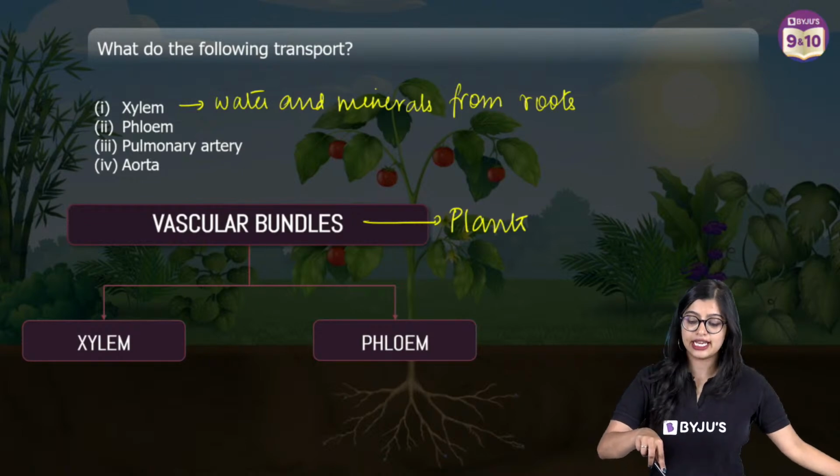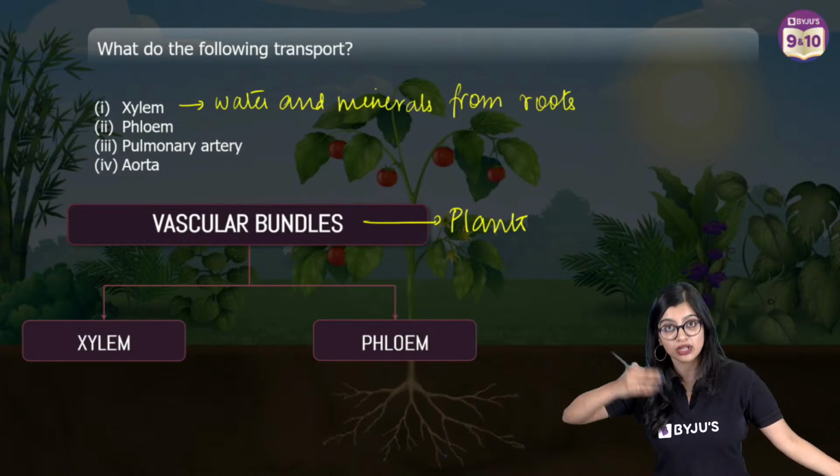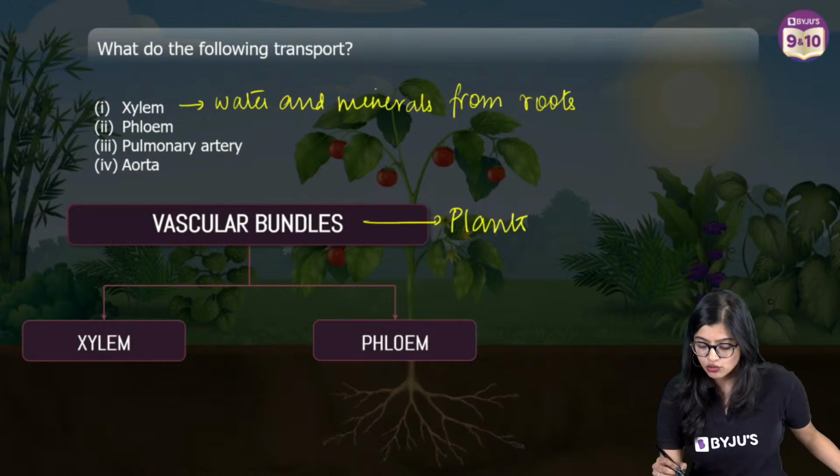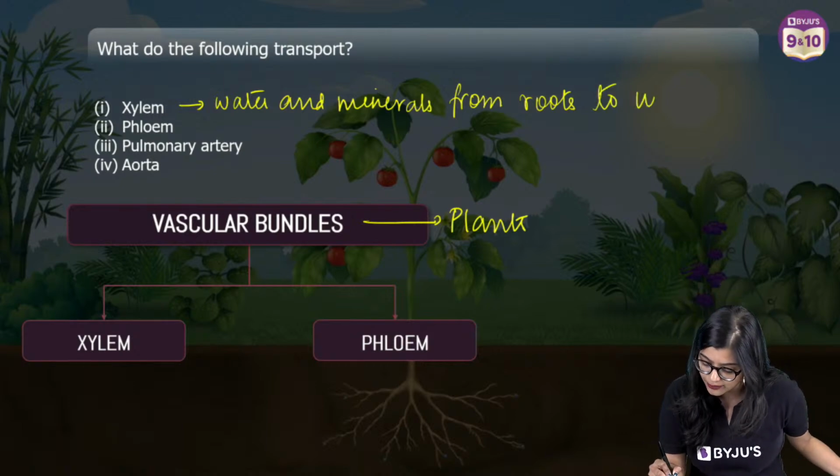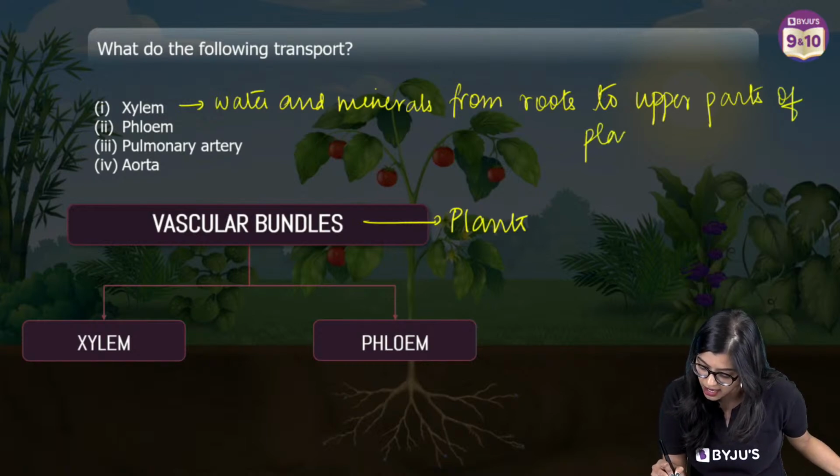So it will mean that the chances of getting good marks will be better. So always be specific with your answer in biology, right? So from roots to upper parts of the plant.